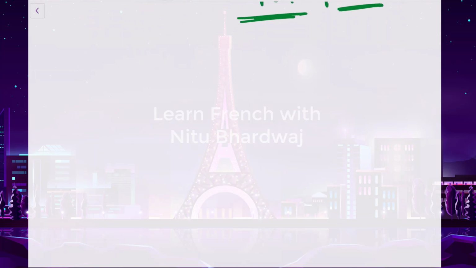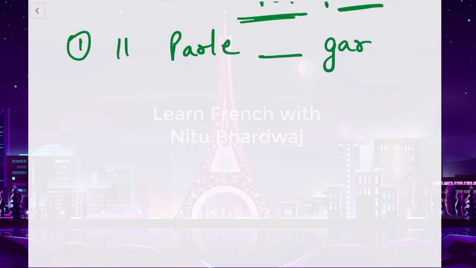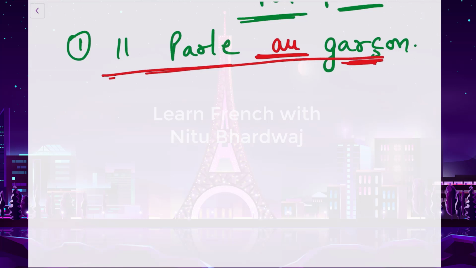So let's start with the first example. Il parle dash garçon. He is speaking dash boy. Now boy is a masculine word and it is singular as well. So here the meaning is he is speaking to the boy. So to the is au in French. Il parle au garçon. He is speaking to the boy.